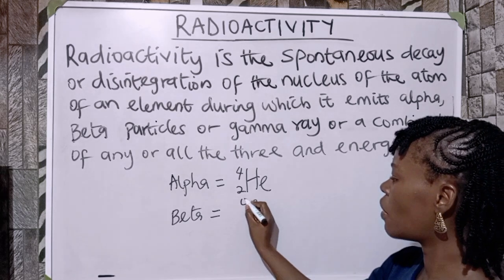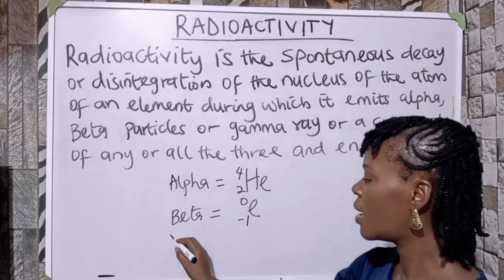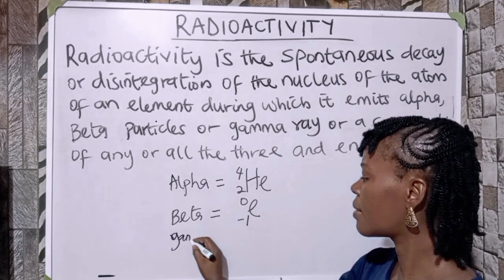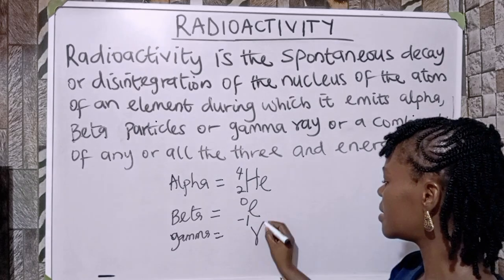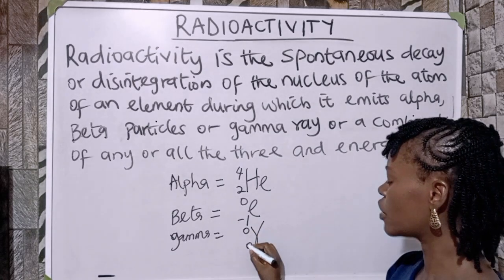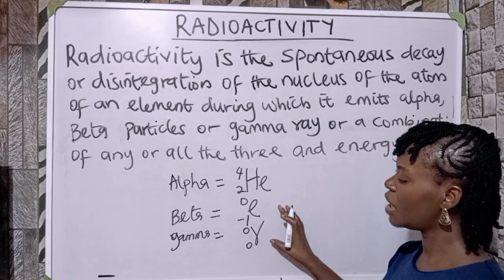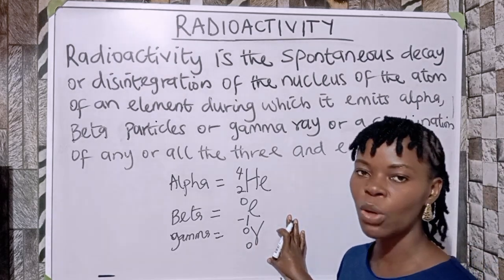This has mass number of 0, atomic number of what? -1. Gamma ray is this. It has mass number of 0, atomic number of what? 0.